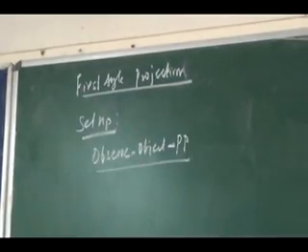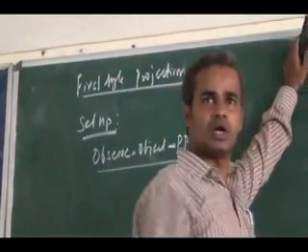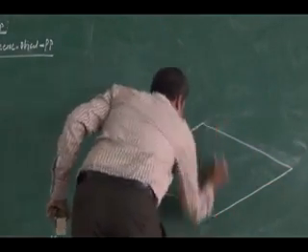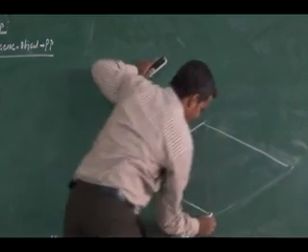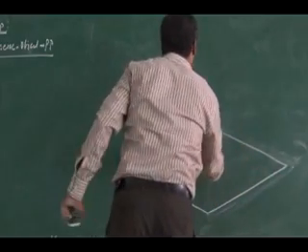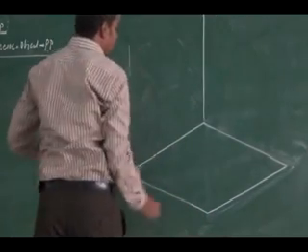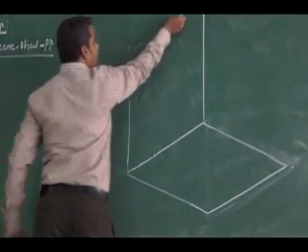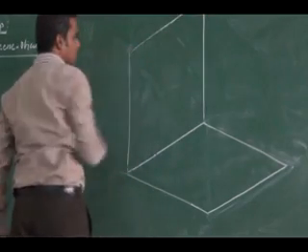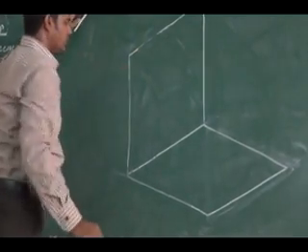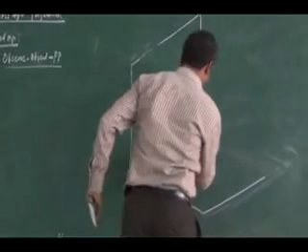See here, I am going to have the first quadrant alone. This is my first quadrant.